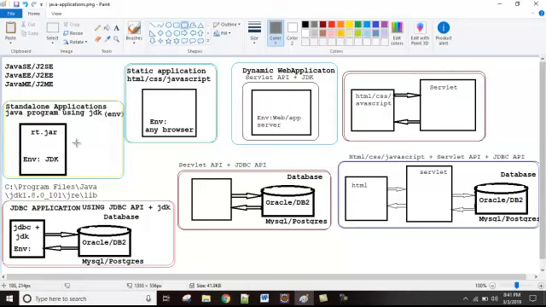Here it is Java. It is part of Java developer and it is part of UI developer, user interface developer. Okay, and to execute these static applications, we need any browser like Chrome, IE, right? So using browsers, we can execute them. That is the environment for these static applications.